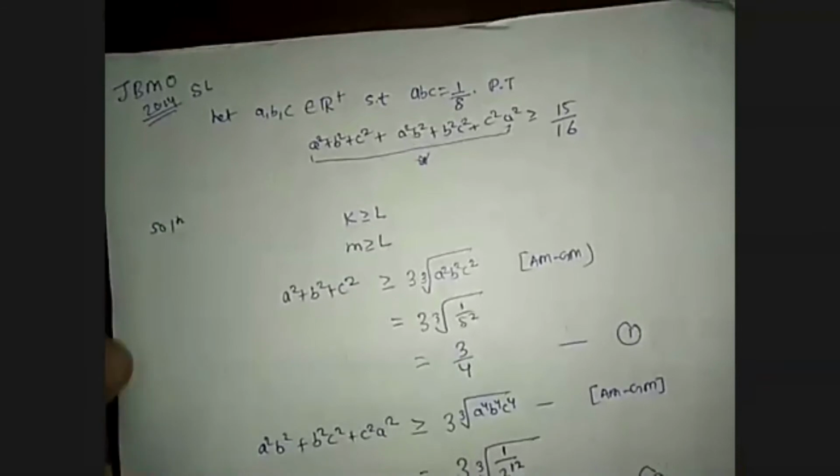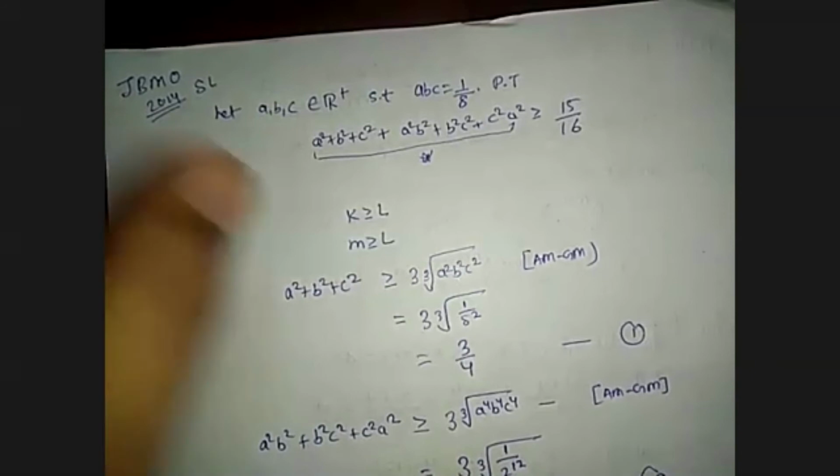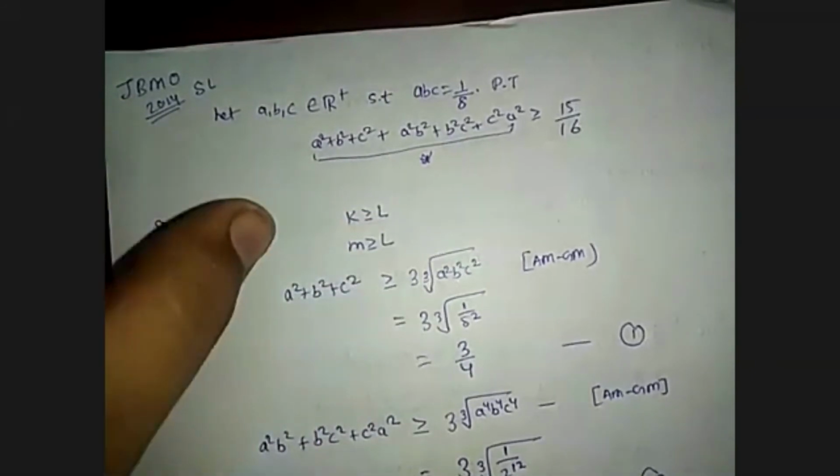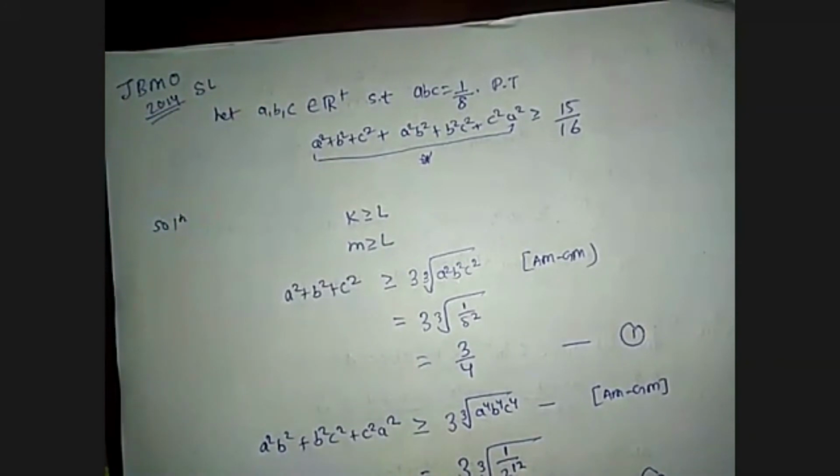I am repeating this solution again. First of all, if we apply AM-GM on these 6 numbers directly, we will get that the star expression is greater than or equal to 3 by 4. And I'm again saying that if k is greater than or equal to L and m is greater than or equal to L, we can't compare k and m. So I'm going to do it by breaking these quantities and applying AM-GM two times.